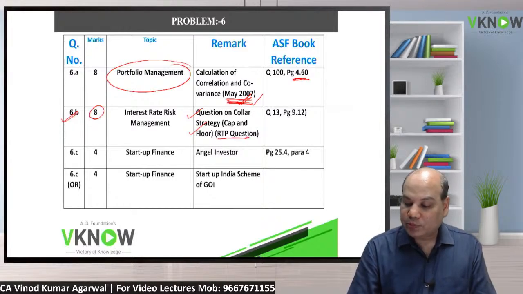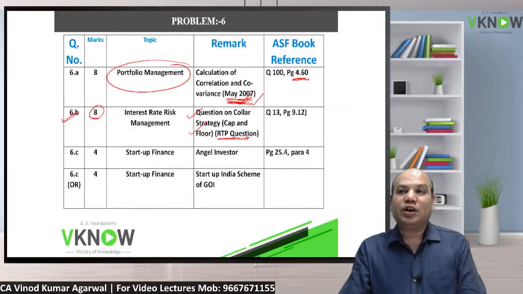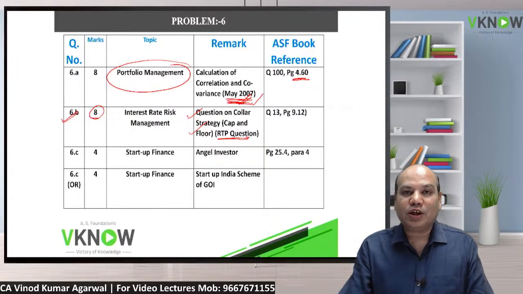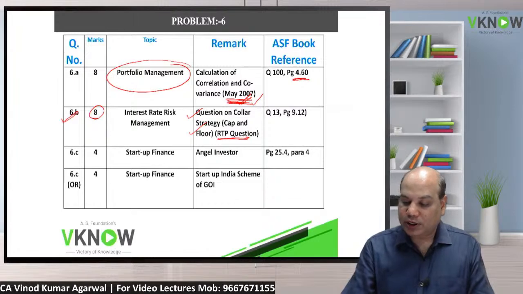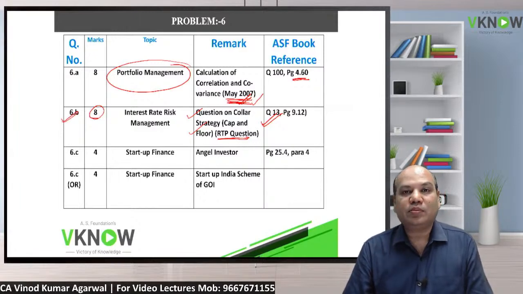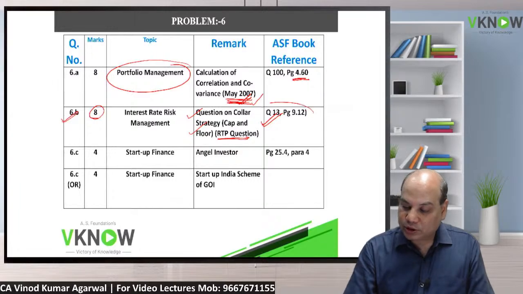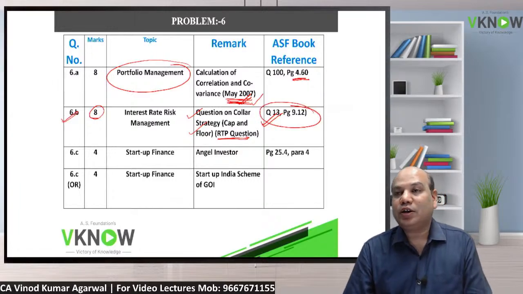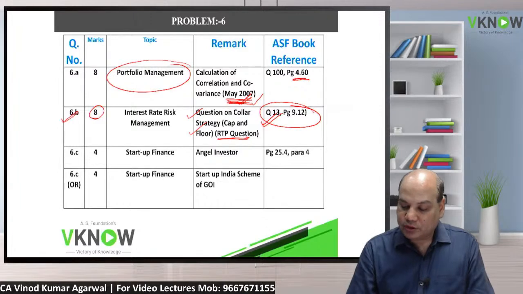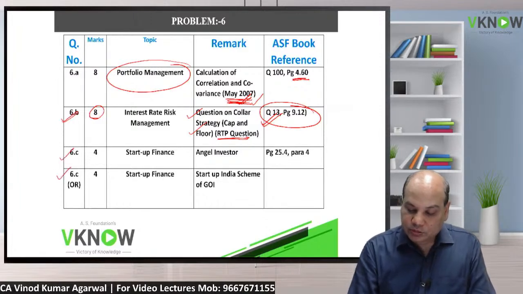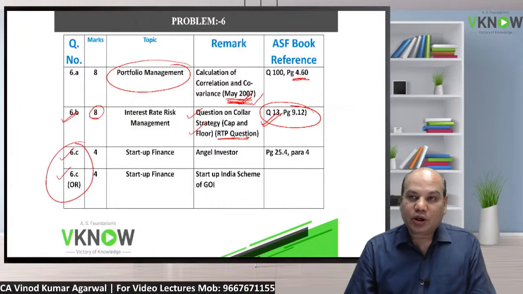This question has been repeated in so many RTPs, and now finally they have asked in the exam also for 8 marks. The student can check this question in our book, question number 13 on page number 9.12 on interest rate risk management. Very easy question. Question number 6C had a choice, either or.